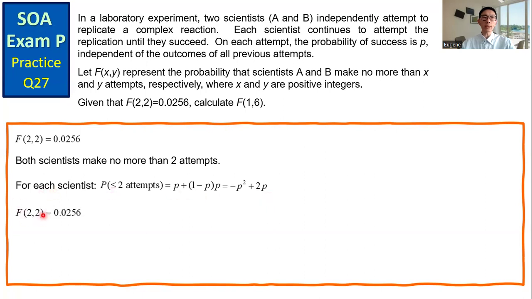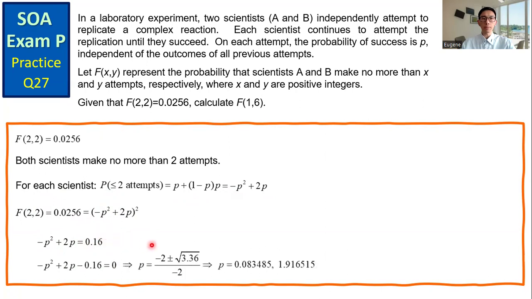Here we have both scientists making no more than 2 attempts. The expression is the square of this expression, so minus P squared plus 2P, all squared, equals 0.0256. Solving for P, we take the square root on both sides. Because the expression minus P squared plus 2P corresponds to a probability, which must be greater than 0, we only take the positive value of the square root of 0.0256, which is 0.16.